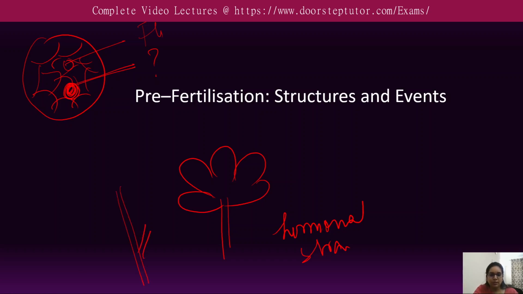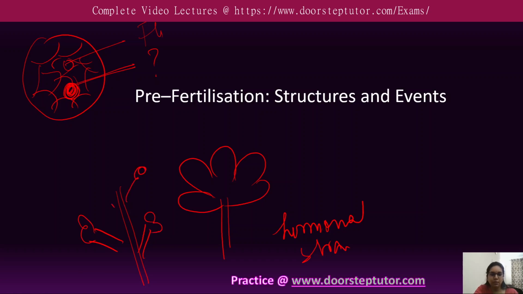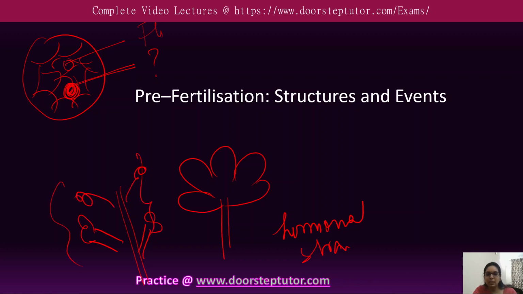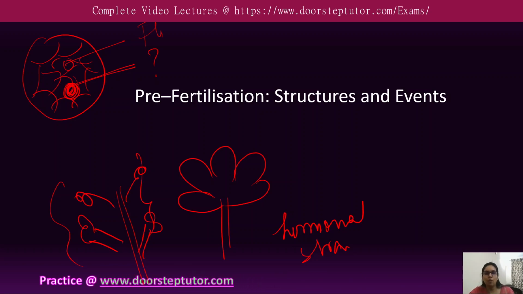We know the inflorescence is the arrangement of the flowers, like one flower, another flower. So this is called an inflorescence. So inflorescences are formed which bear the floral buds, and then they flower. So in the flower, the male part is there, the female part is there. These are the reproductive parts. They also